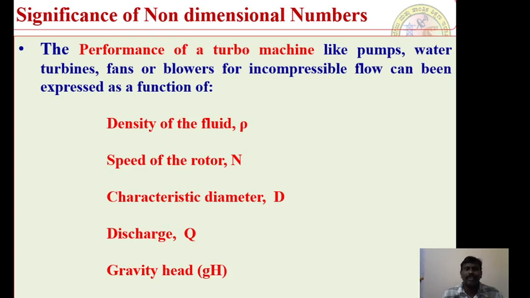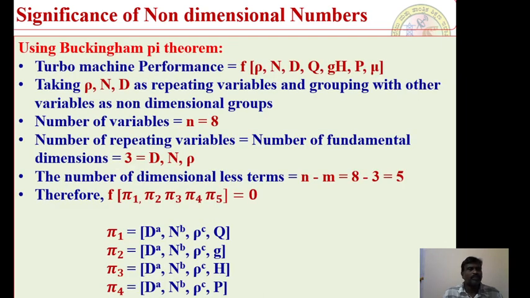For this, we need to have a mathematical modeling, to define this particular type of non-dimensional numbers. Let me see how we can define such things using dimensional analysis. Dear friends, if you use the Buckingham pi theorem for dimensional analysis, I can write that the turbo machine performance is a function of rho, N, D, Q, gH, P and mu, that is the viscosity. Yes or no?